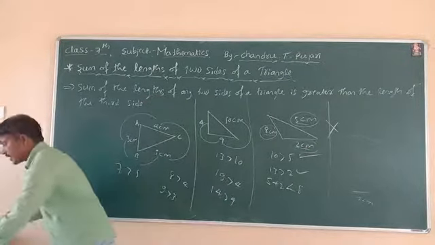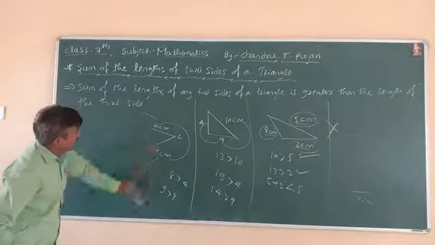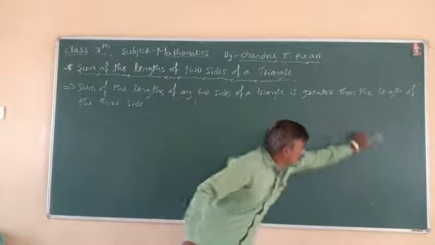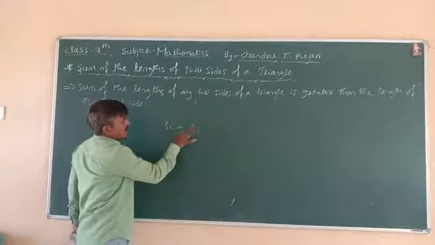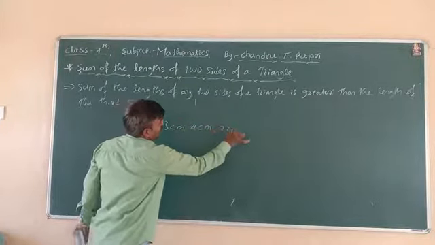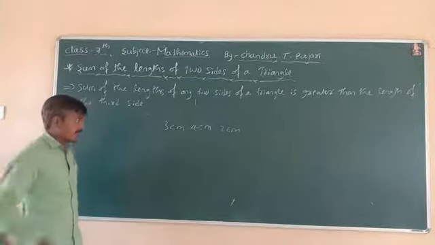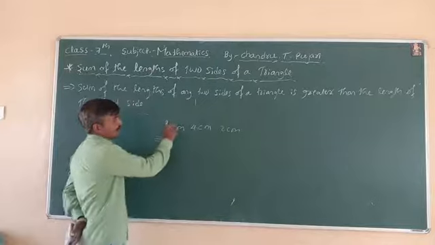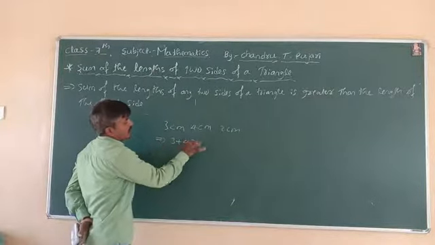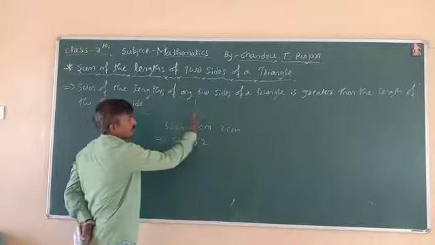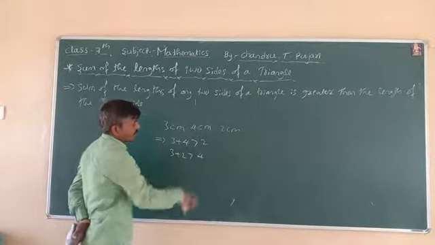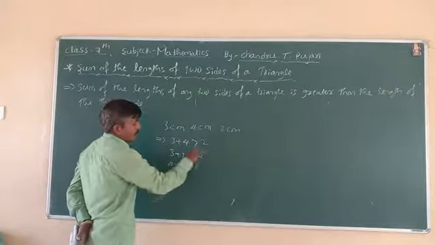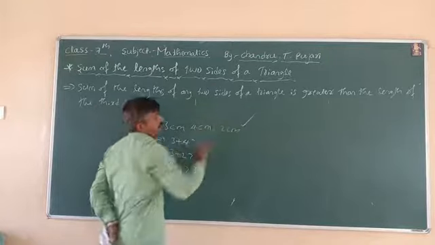Next one also. Here, first once again, the sides 3 centimeter, 4 centimeter, and 2 centimeter. Are these all sides of a triangle? Check your condition: the sum of two sides is more than the third side. First, these two sides, 3 plus 4 is more than 2. Next, these two sides, 3 plus 2 is more than 4. Next, these two, 4 plus 2 is more than 3. Okay, these all are sides of a triangle.